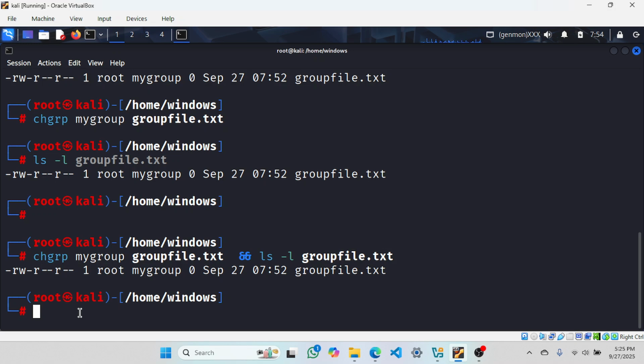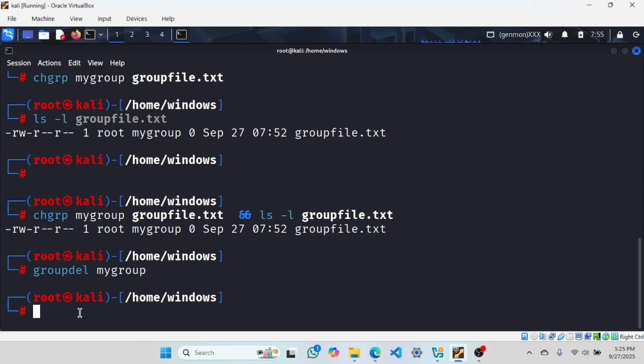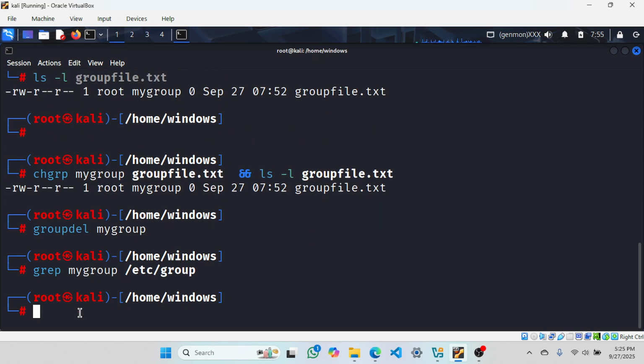So now we are going to delete this group. How can we do that? groupdel. What was my name? My group. I think this is enough. Now if you want to check, here I can use getent group my group. Here you can see nothing is there. So this is all about group management.